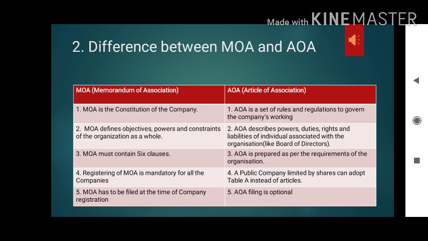It is a legal document prepared at the formation and registration process of the company, which establishes the relationship between the shareholders and the company. This is called the MOA.